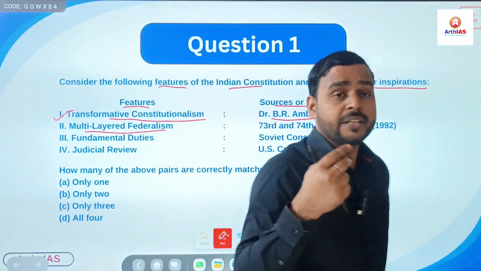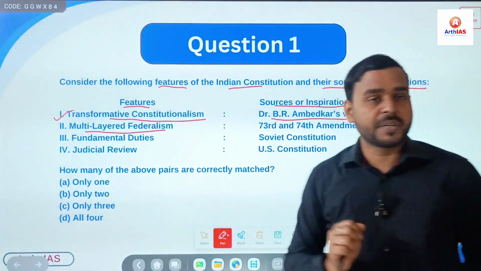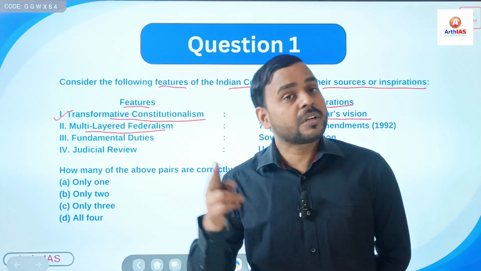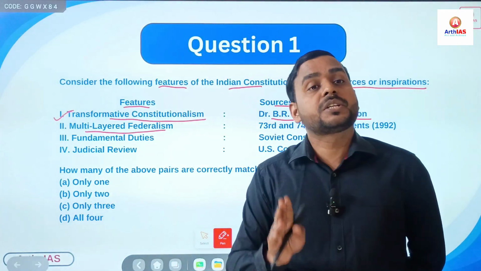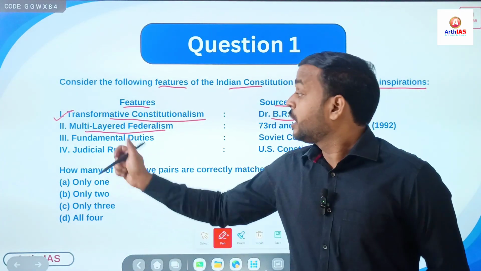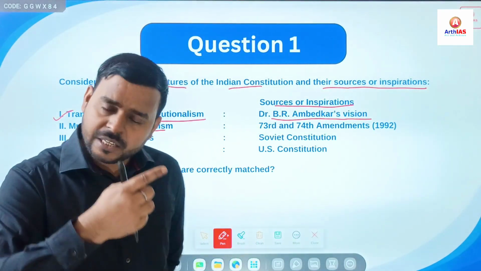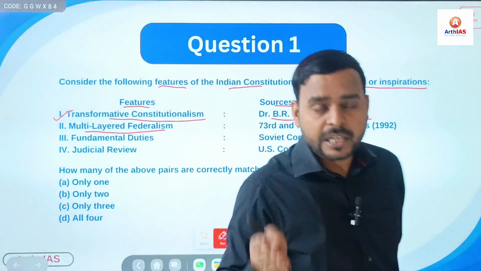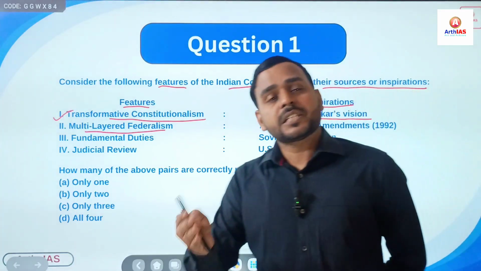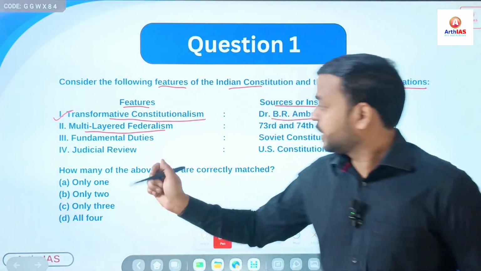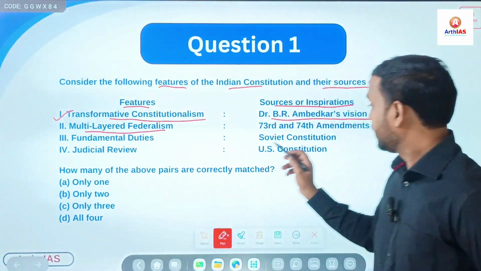Federalism means generally two tier government. You can call it union or federal government and state or provincial government. But multi-layered federalism in India, we have three tier government at union level, state level and at local level, that is panchayats and municipalities. So this is called multi-layered federalism.